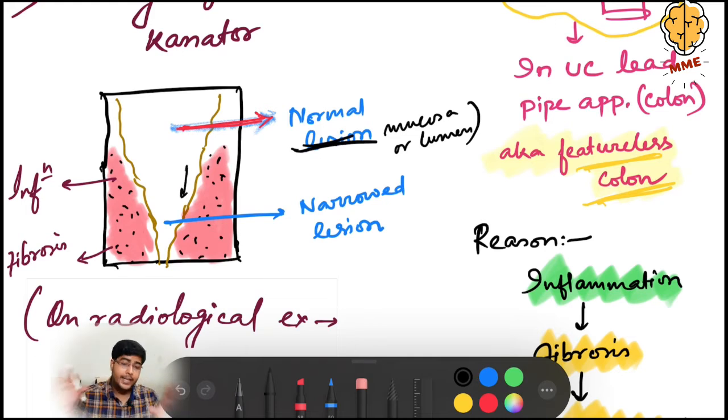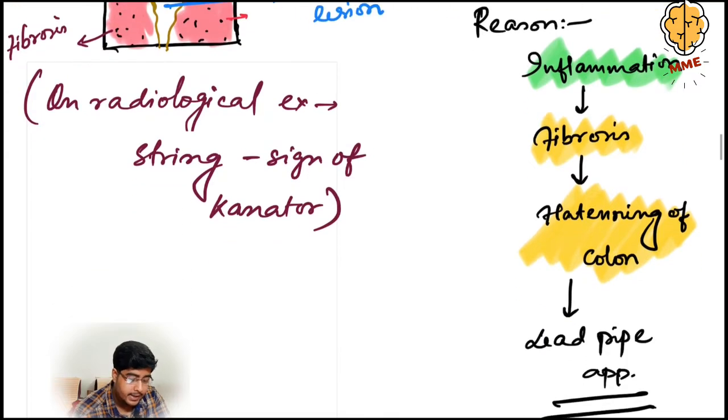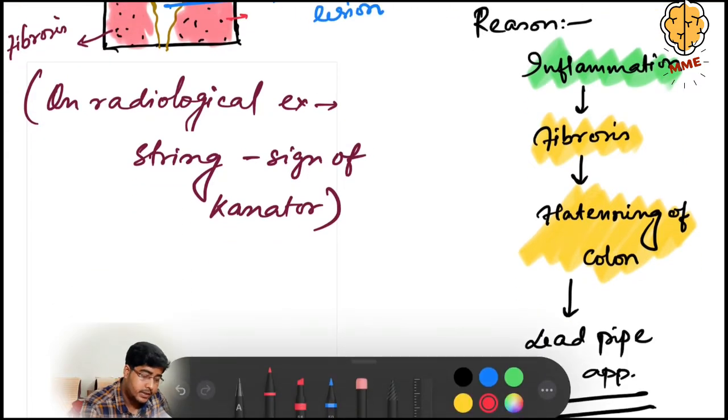Because at the site there is inflammation. This inflammation leads to fibrosis. This fibrosis leads to calcification. Due to inflammation, fibrosis and calcification, the lumen gradually becomes narrowed, and this narrowing of the lumen is seen in the radiological examination as the string sign of Kantor. This is a very important sign. This is the string sign of Kantor.